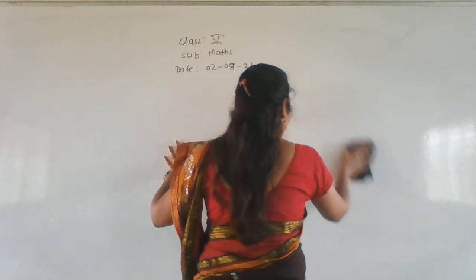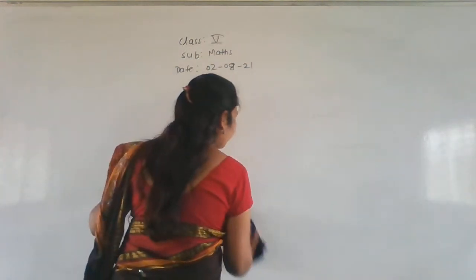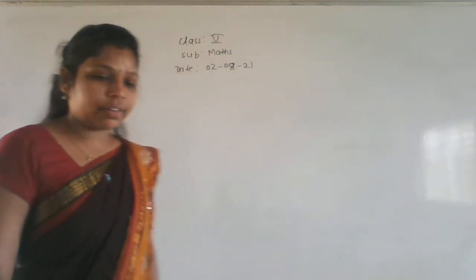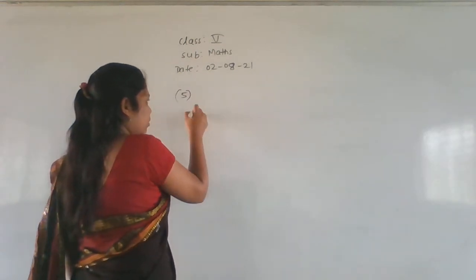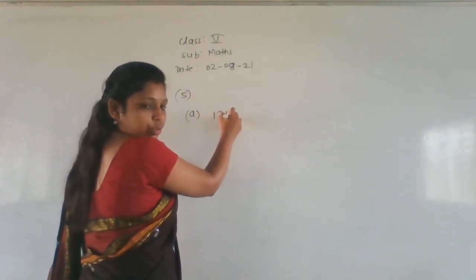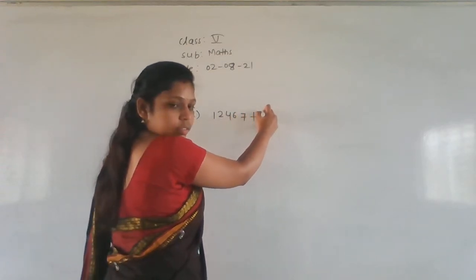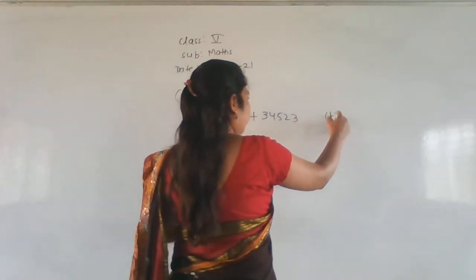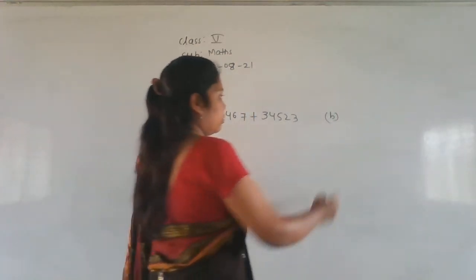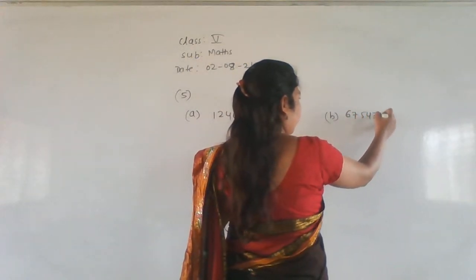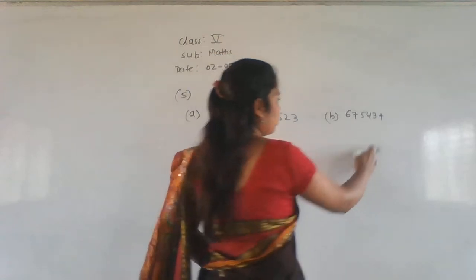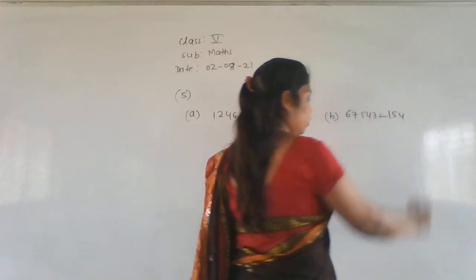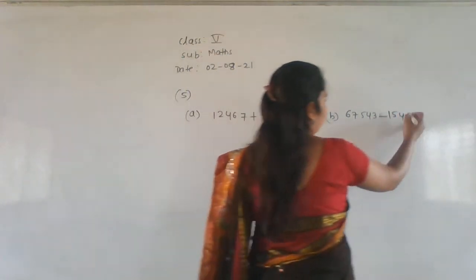Estimate. Estimate means what? It is not an exact answer. We have to round off the numbers and we have to estimate the addition or a subtraction here. Okay. So first one, 5th main, first one. 1 2 4 6 7 plus 3 4 5 2 3. Right. Next B one. 6 7 4 5 4 3 minus 1 4 5 1 5 4 3 2.